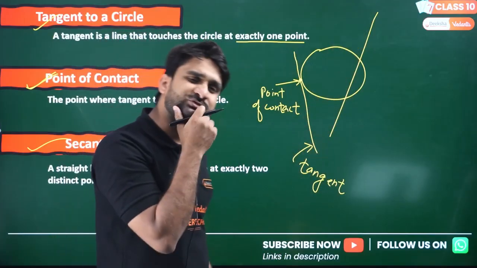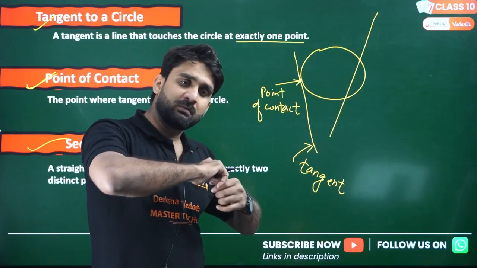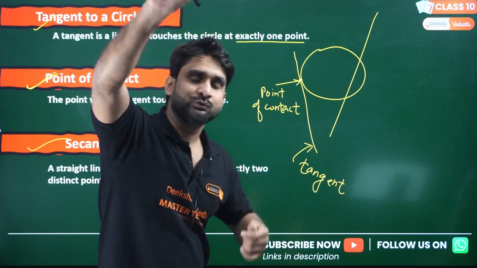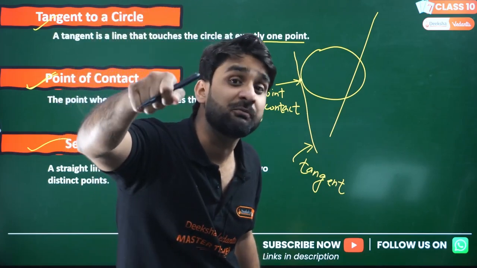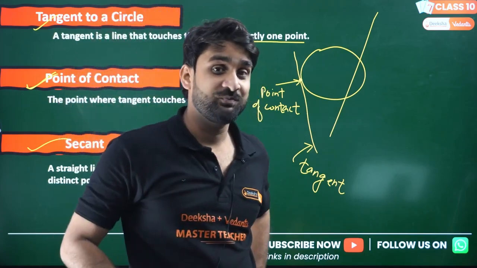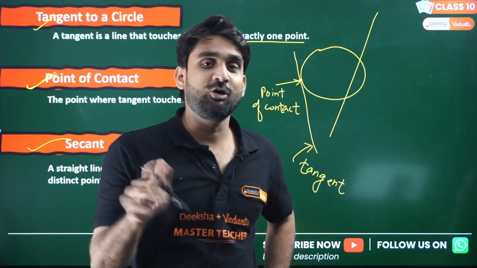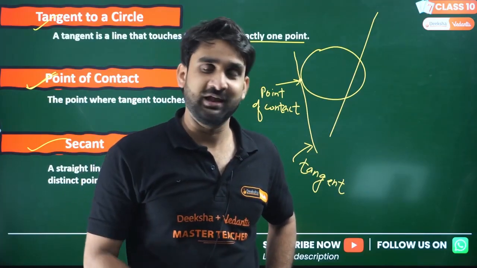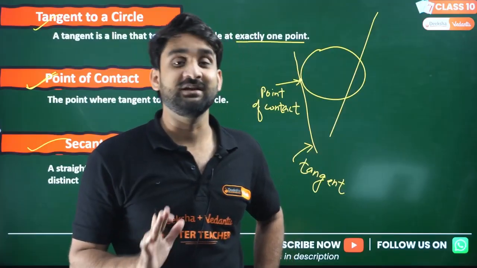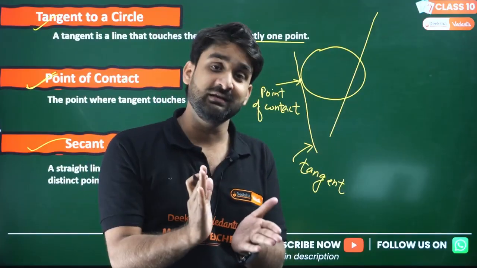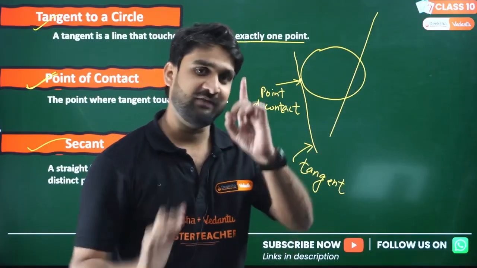And if I draw a straight line passing through the circle, how many intersecting points will there be? There will be 2 intersecting points. If a straight line passes through any circle, there will not be more than 2 intersecting points. Yeah, if the line just touches the circle, that will be exactly 1 point.